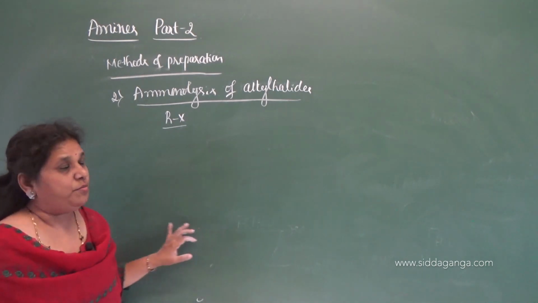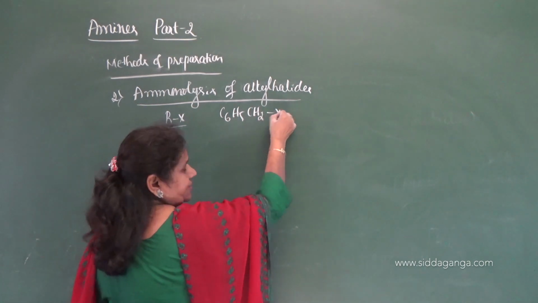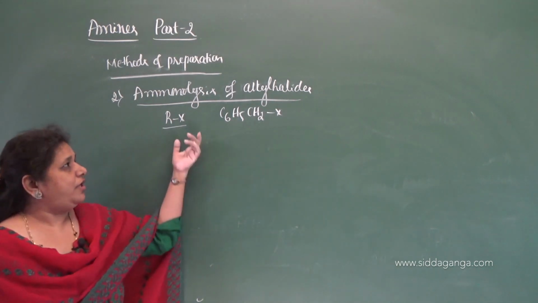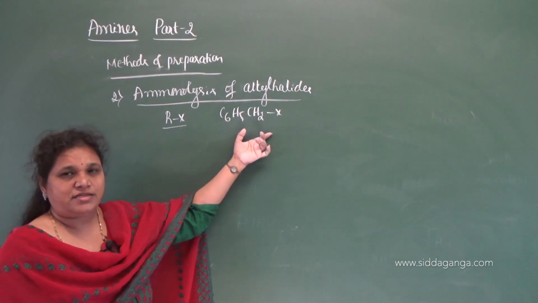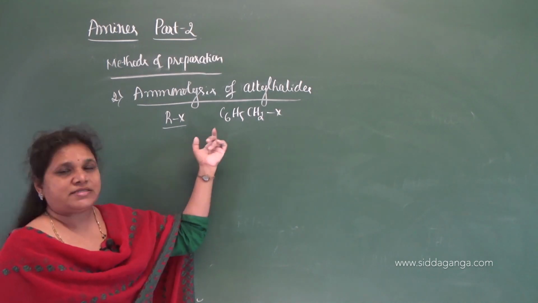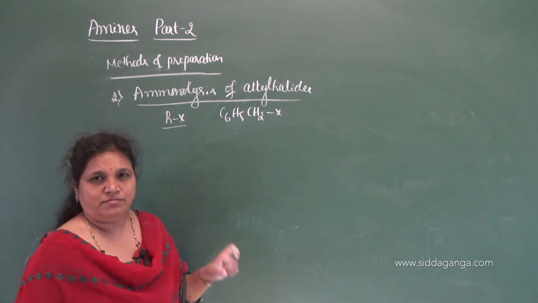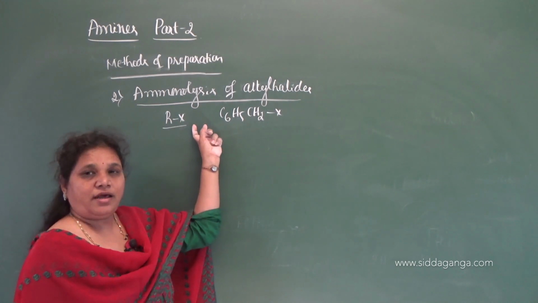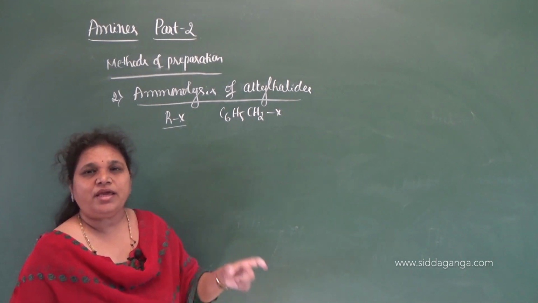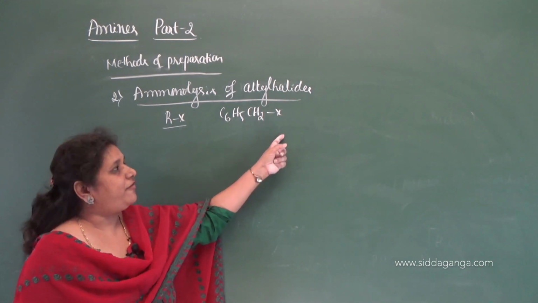And you can even use benzyl halides, C6H5CH2X. But we cannot use aryl halides here. Remember, we can use alkyl halides and benzyl halides. We cannot use aryl halides. The reason is that alkyl halides and benzyl halides easily undergo nucleophilic substitution reaction, because cleavage of the CX bond in alkyl halide and in benzyl halide is very easy. They easily undergo cleavage and easily leave as the halide ion.